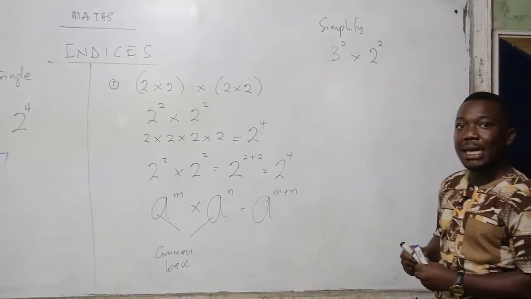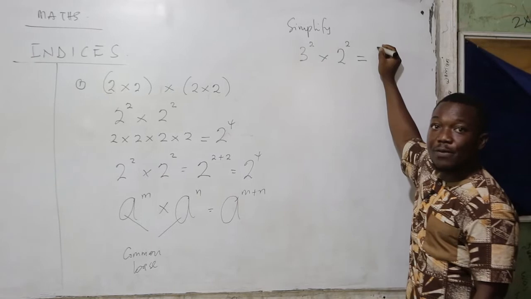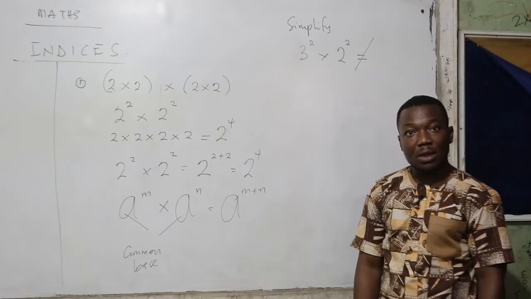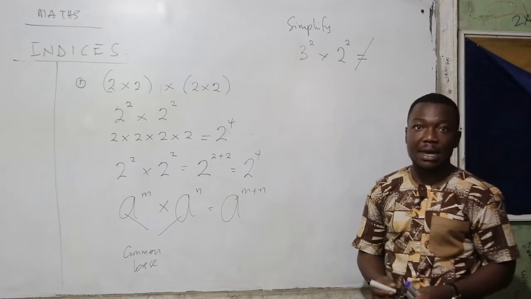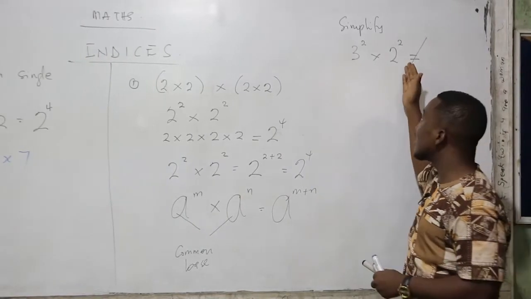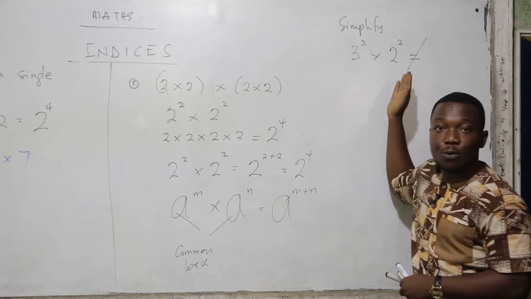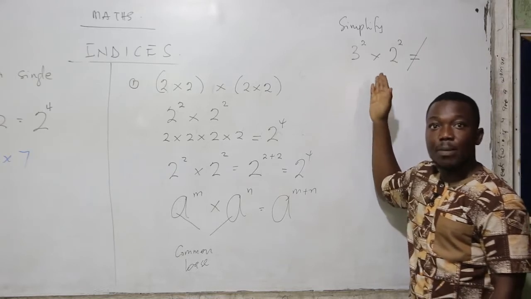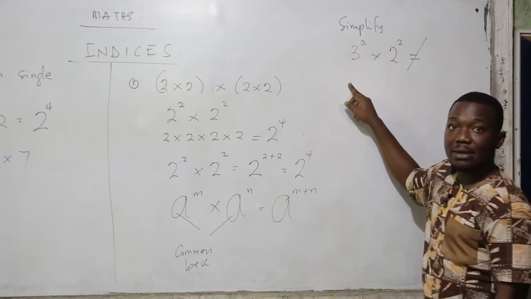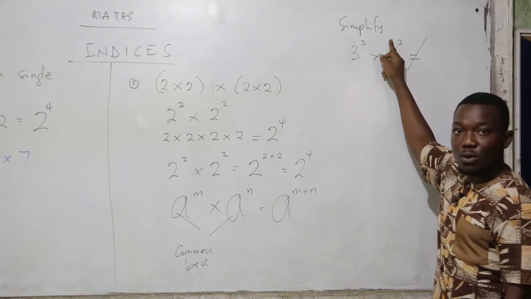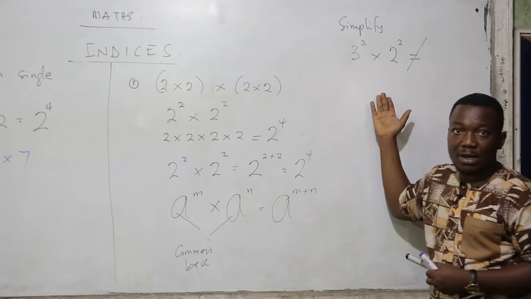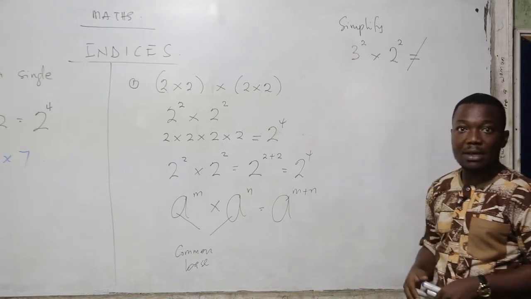So in a question like this, we don't know which of the bases to write. So the law will not apply here. But this question can be solved in any other way. But my focus today is to take you through the laws. So a question like this, we are not really going to solve it. It does not conform to the laws of indices. But you can decide to find the actual value. 3 squared is 9, and 2 squared is 4. So it means you can multiply your 9 by 4 and you have your 36. And that is how this work is supposed to be solved. We can't apply the law.